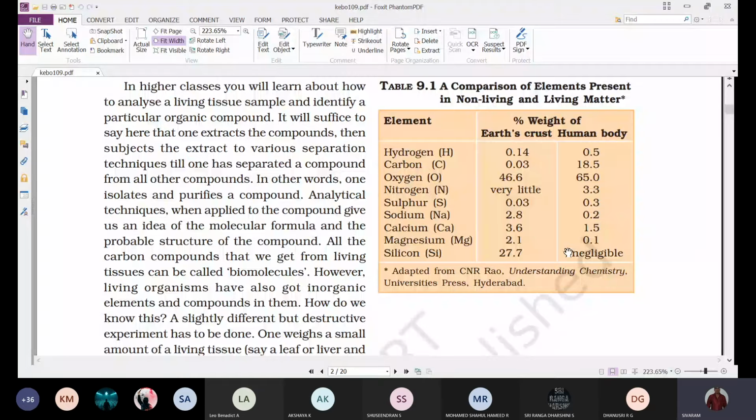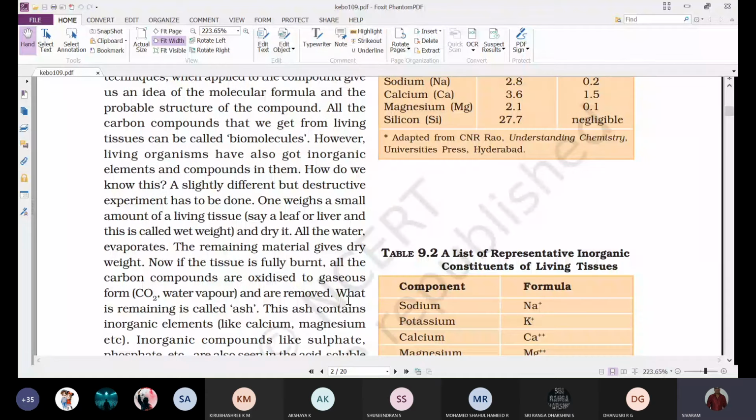All the carbon compounds altogether, we are calling biomolecules. However, living organisms have also got inorganic elements and compounds in them. So along with the biomolecules, we will also find certain inorganic compounds and elements.